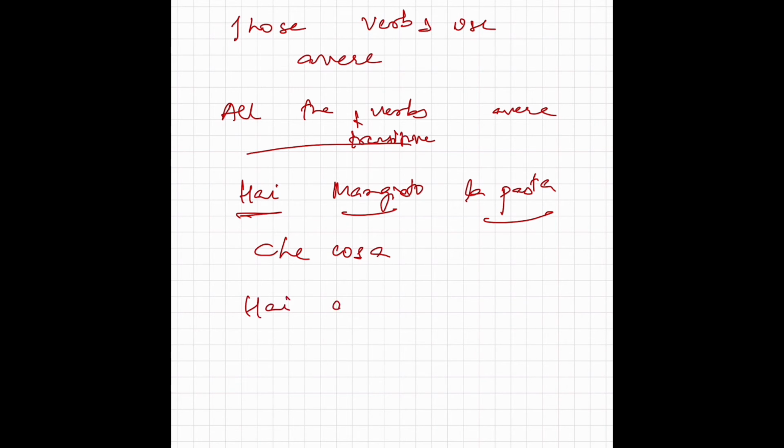Hai comprato la mela. Che cosa hai comprato? What did you buy? La mela. That's why we use hai comprato. What did you buy? It gets reflected to this apple. Action gets reflected to this object. La mela. Mela is apple.